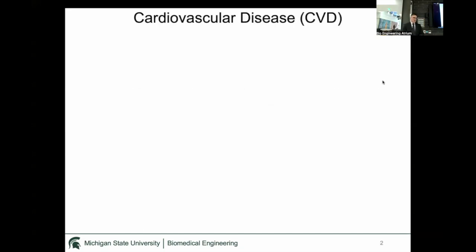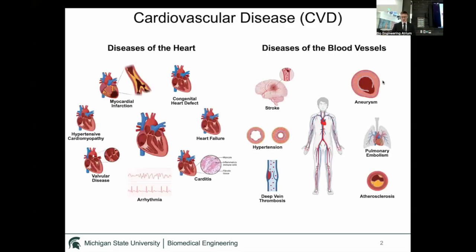So the medical problem I wanted to address in my thesis is cardiovascular disease. This is an umbrella term that characterizes diseases of the heart and blood vessels. These include diseases like myocardial infarction, also known as heart attacks, congenital heart defects, which are malformations of the heart, and also arrhythmias, which are irregular heartbeats. Diseases of the blood vessels include stroke, pulmonary emboli, and deep vein thromboses.